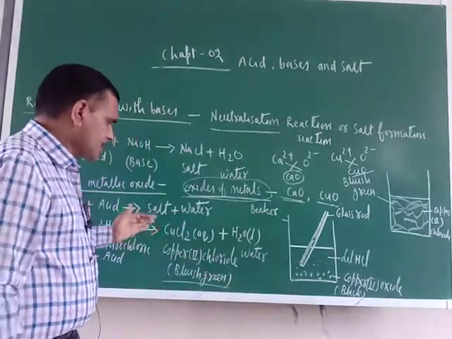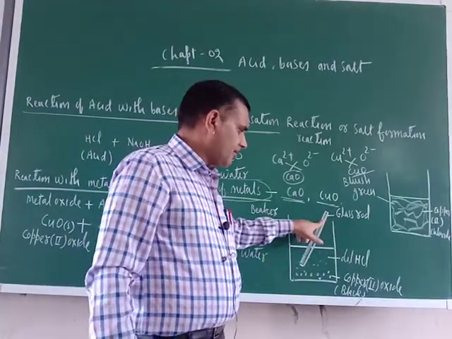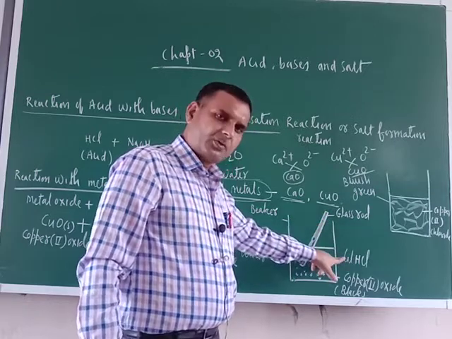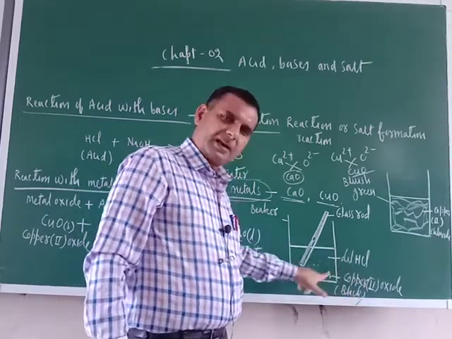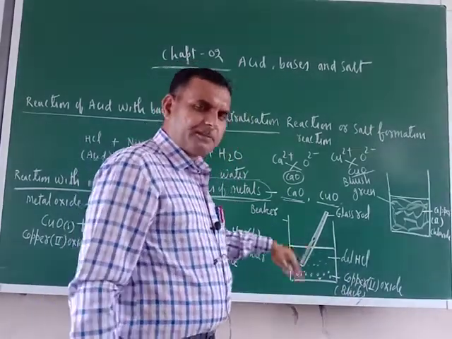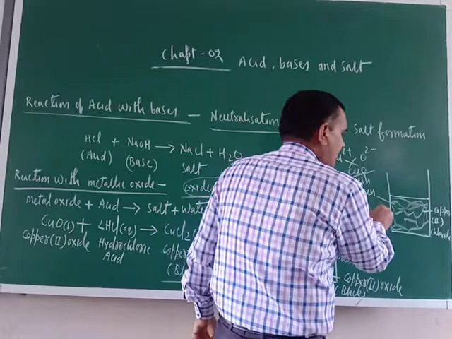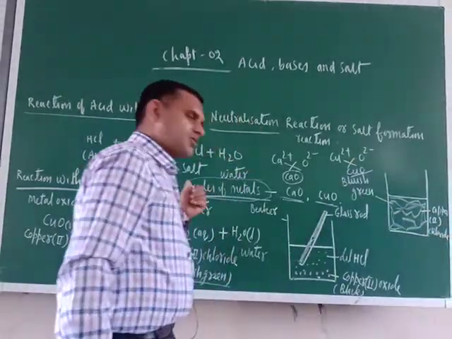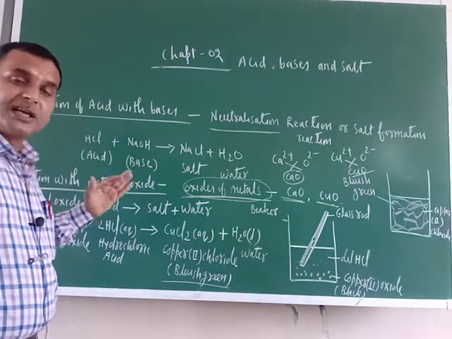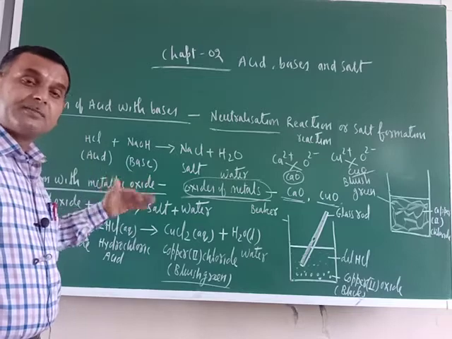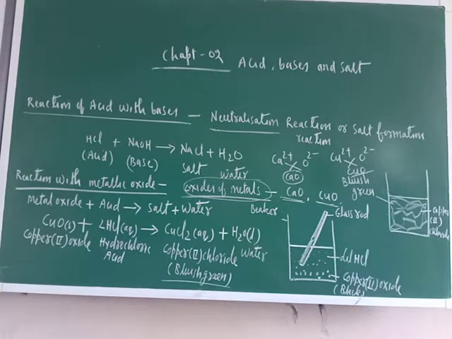Now let us do one activity. Just see, here this is one beaker, and with the help of a glass rod, keep on adding dilute hydrochloric acid, and in the beaker earlier what you have taken is copper second oxide, black color. Stir it. After stirring, when the reaction gets completed, you will get the bluish green colored compound, copper second chloride. So ultimately, what is the conclusion of this reaction? The conclusion is, when metallic oxides react with acids, they form salt and water.